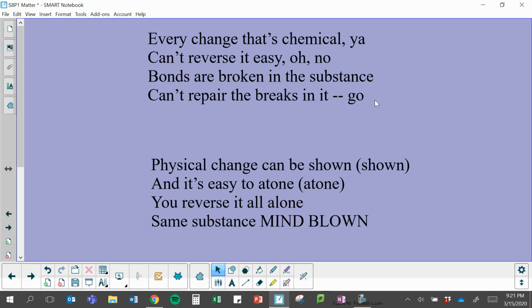So if you remember, it says every change that's chemical, yeah. Can't reverse it easy, oh no. Bonds are broken in the substance. Can't repair the breaks in it. Go.